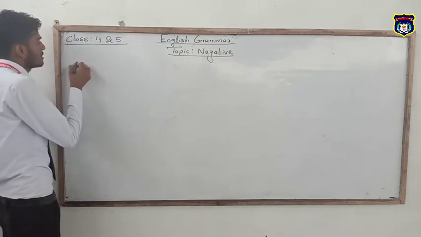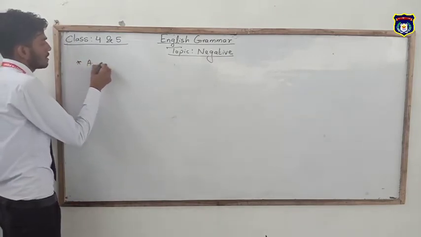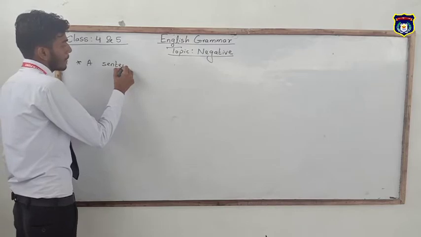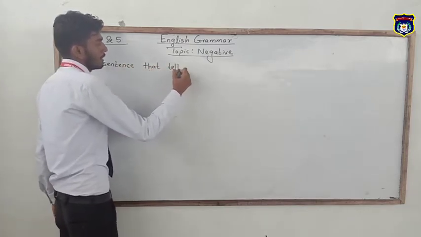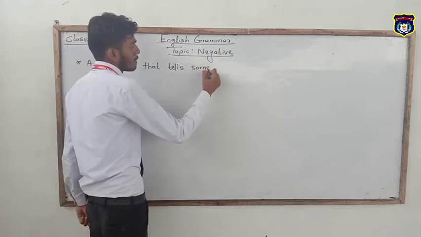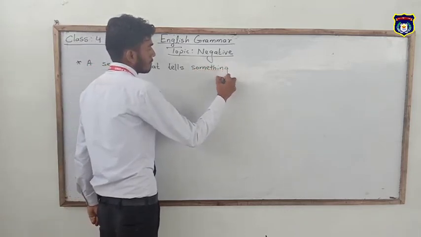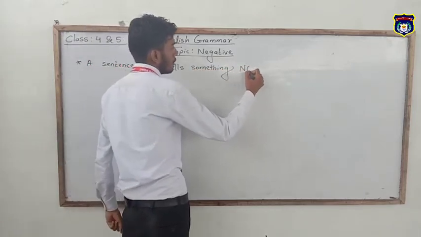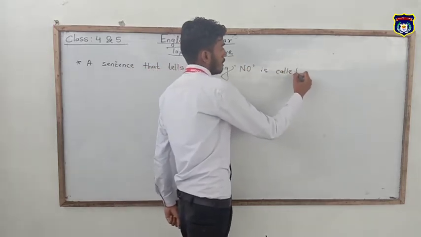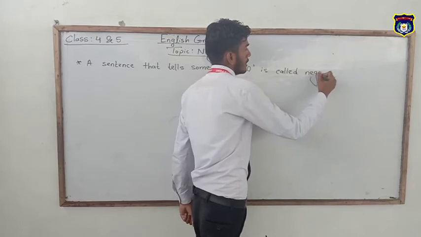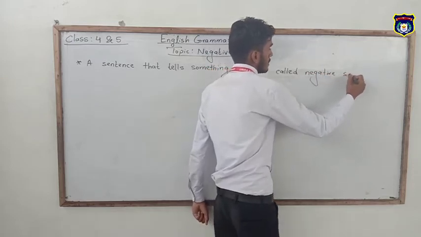First of all comes the definition. A sentence that tells something no is called a negative sentence.